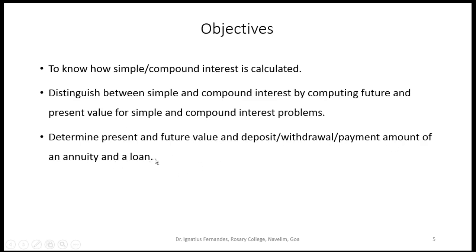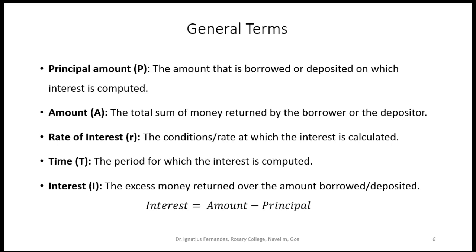So we should be in a position to understand simple financial terms like simple interest, compound interest, how to calculate an annuity, how to calculate the future value of an annuity, how to calculate the present value of an annuity, and so on.